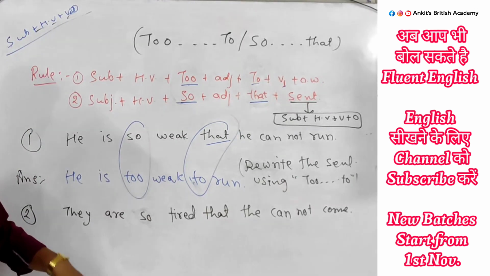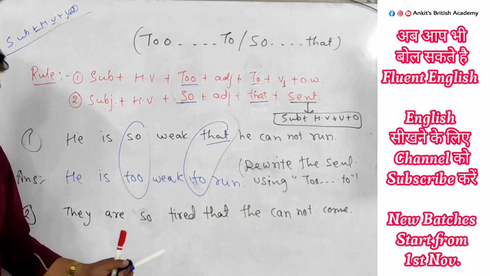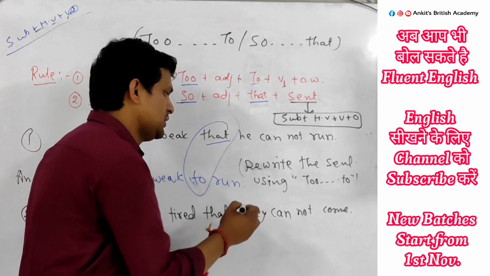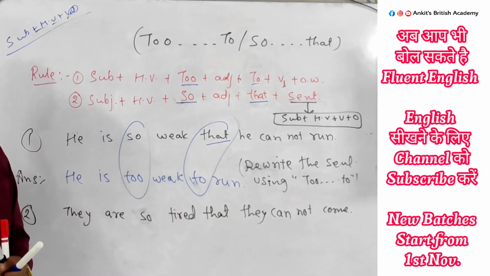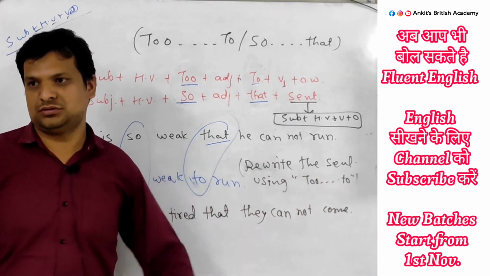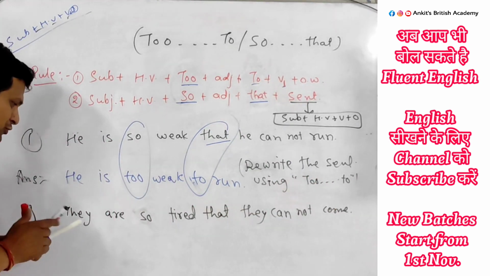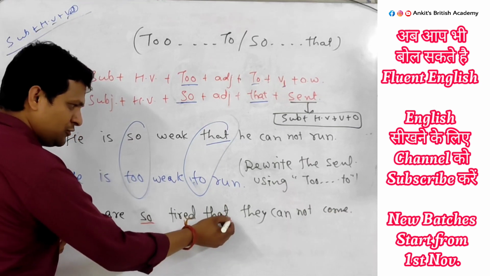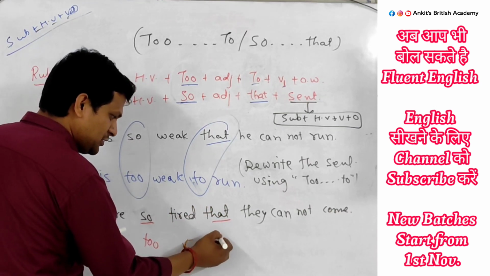Don't write. We have another question. The question is: they are so tired that they cannot come. What is the question we have? Rewrite the sentence using "to". So what do we have to do? Remove "so", you write "to". Remove "that", you write "to".